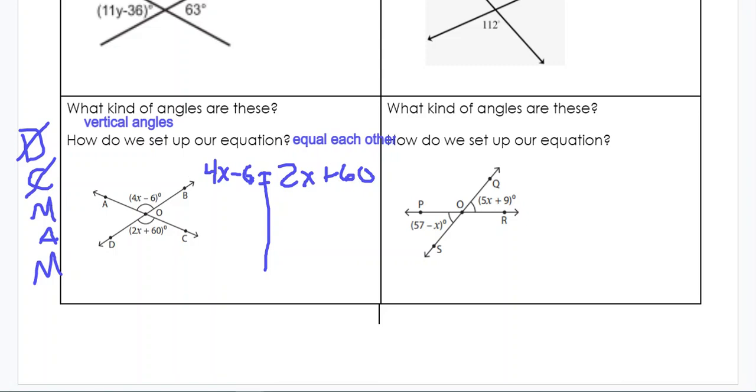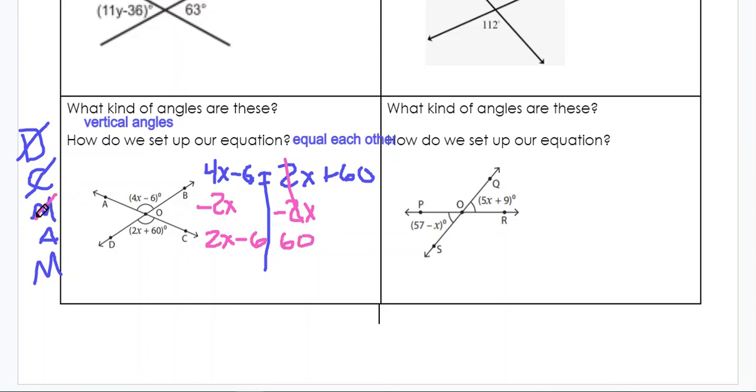So I got variables on both sides, right? So I got to move one of my variables over. I usually take the one on the right and move it over to the left. It doesn't matter which one you move over, you get the same thing. So that's a positive 2x, so I do a minus 2x to both sides. 4x minus 2x gives me 2x. So I'm left with 2x minus 6. On this side, these 2x's cancel out, and I'm left with 60.